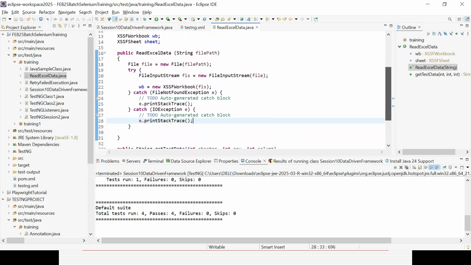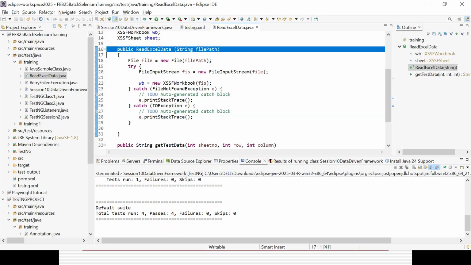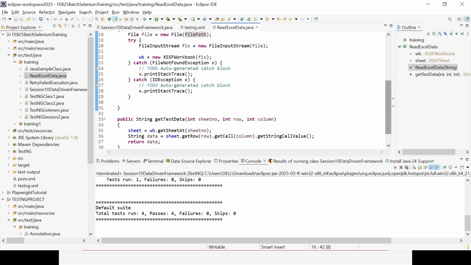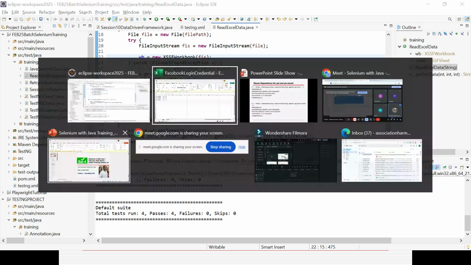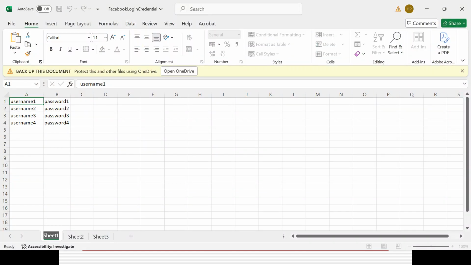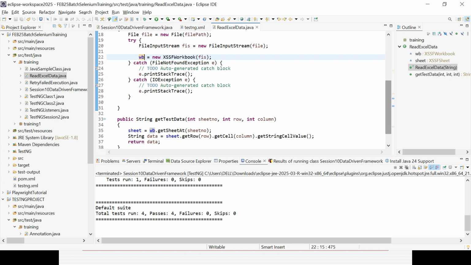Okay, so these two parts are done. From the first one I am going to the path and workbook name with the help of the path. With the second one, with the help of this workbook reference, I am going to the sheet. This is the workbook name, this is the sheet, then row, and then column, then getStringCellValue. So I get the data now.